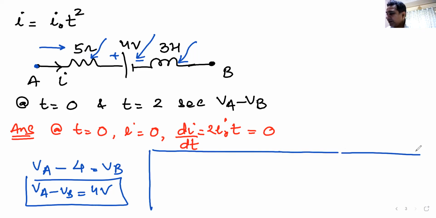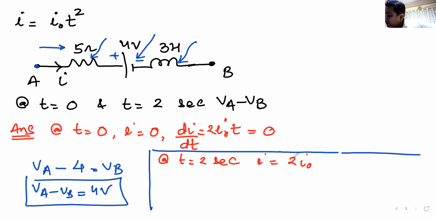What about the second case? At time t is equal to 2 seconds, current will be 2 times I naught. I did not give you the value of I naught. Okay, we'll calculate in terms of I naught.